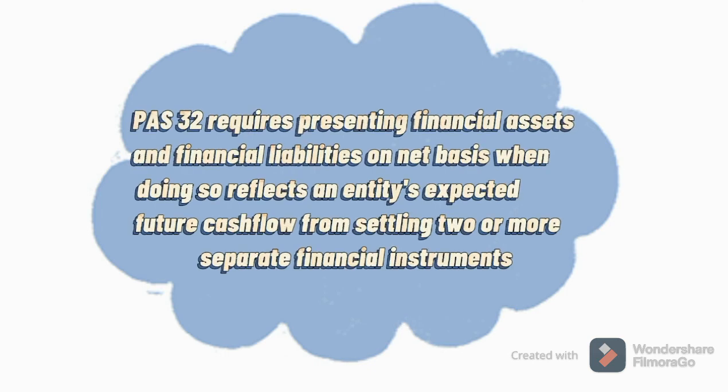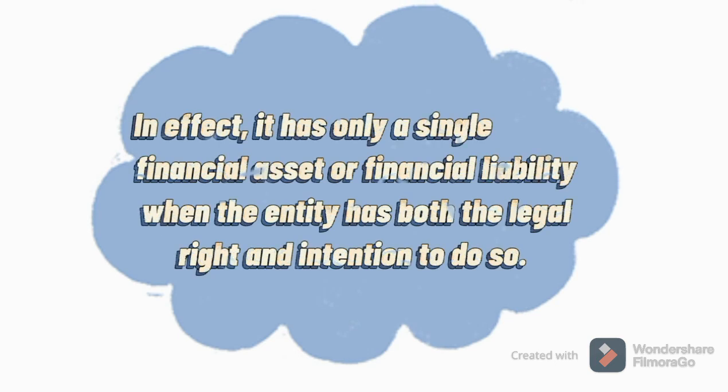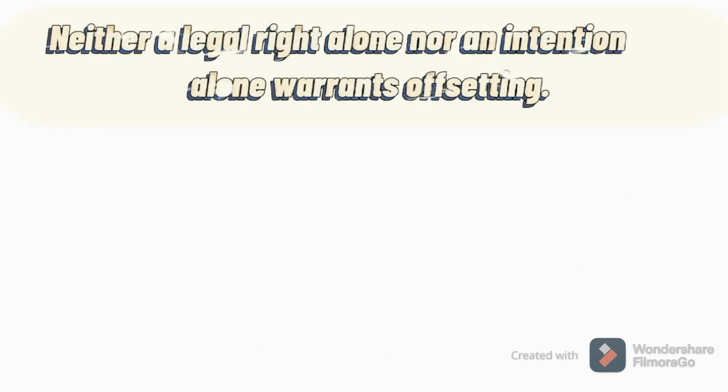PAS 32 requires presenting financial assets and financial liabilities on net basis when doing so reflects an entity's expected future cash flow from settling two or more separate financial instruments. In effect, it has only a single financial asset or financial liability when the entity has both the legal right and intention to do so. Neither a legal right alone nor an intention alone warrants offsetting.